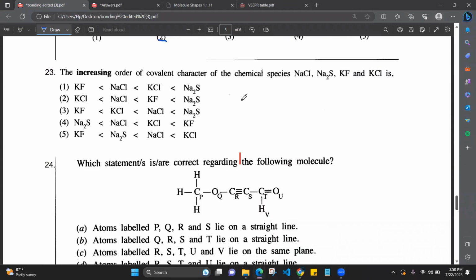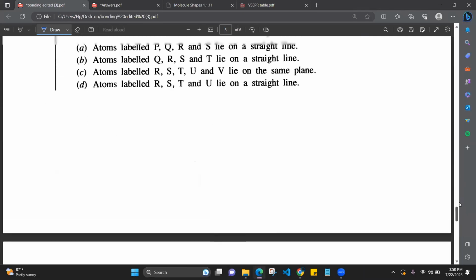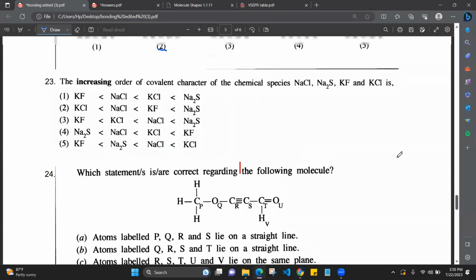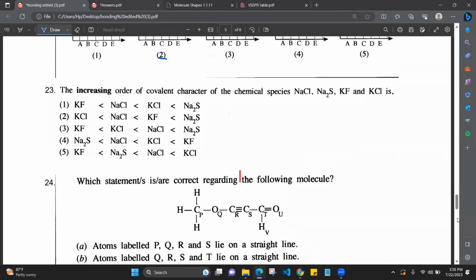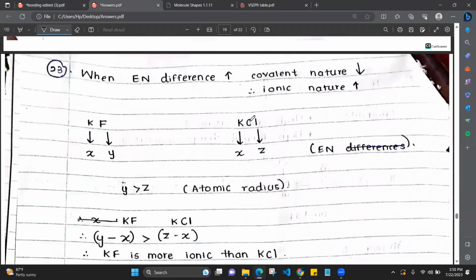The question is the increase in order of covalent character in the chemical species. What is the theory there? Electronegativity difference purely determines the covalent character and the ionic character. If two atoms are forming a compound, whether it is ionic or covalent, we determine it by the electronegativity difference of those two atoms.